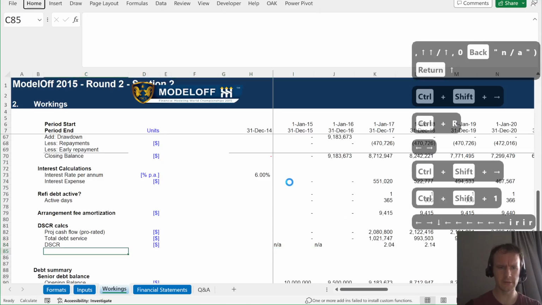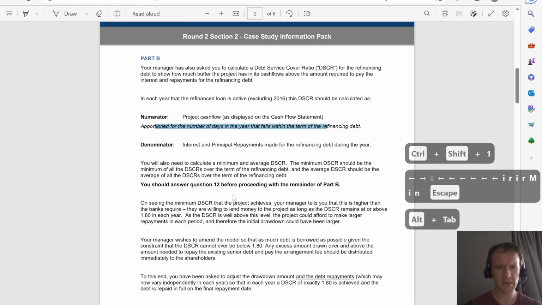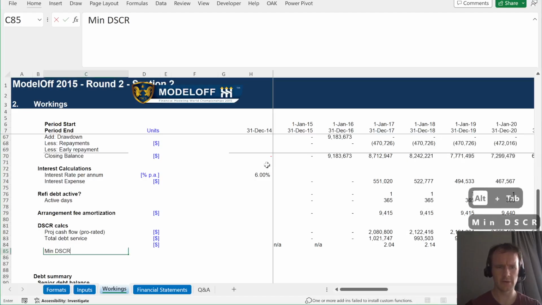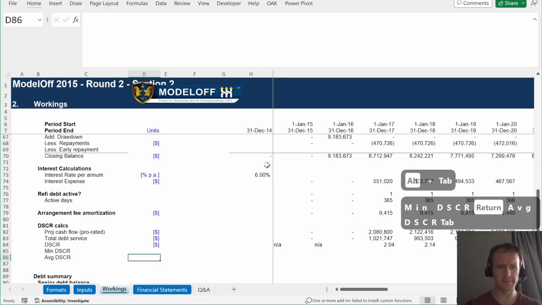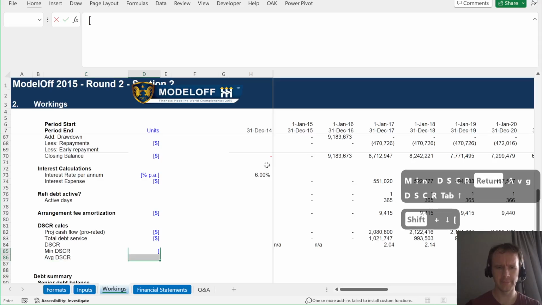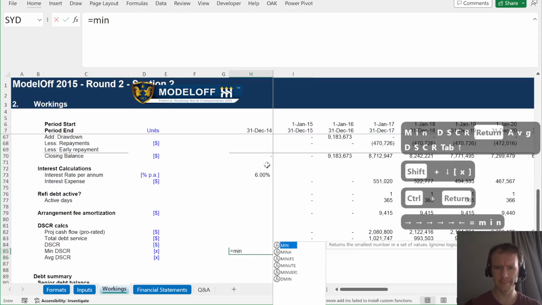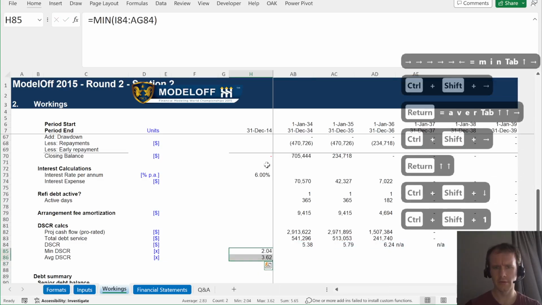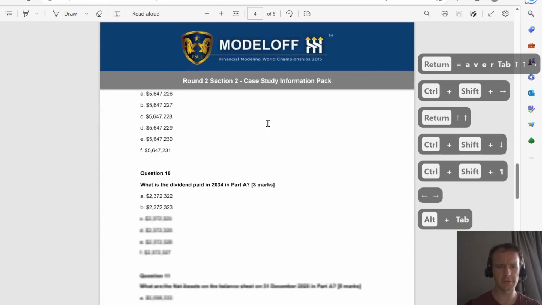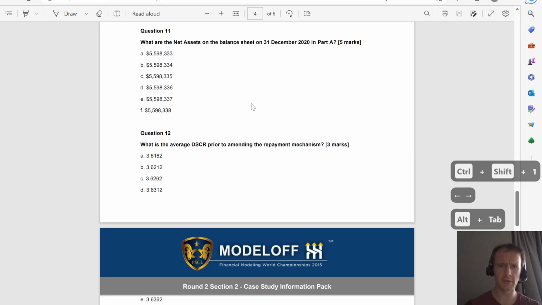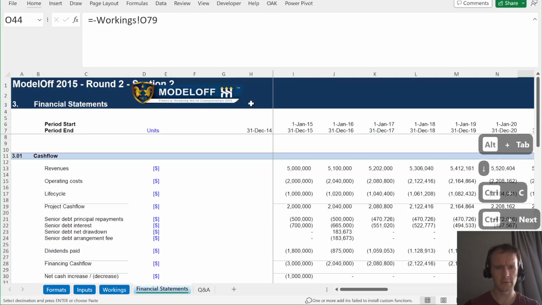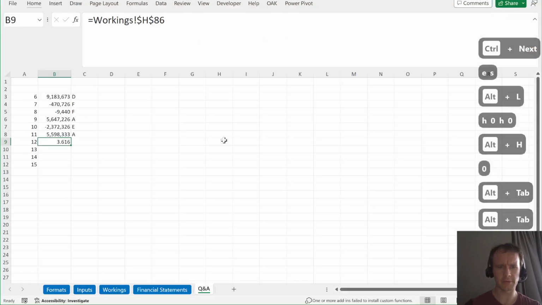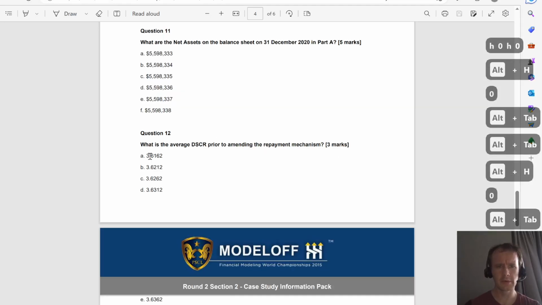Okay, so then I think we want the minimum and the average. Okay, the minimum and average, yes. So min DSCR, average DSCR. Average. Okay, so now question 12 was something about DSCR, the average DSCR prior to amending the repayment mechanism. 4 decimal places. Okay, 36162. That's A. Okay, good.